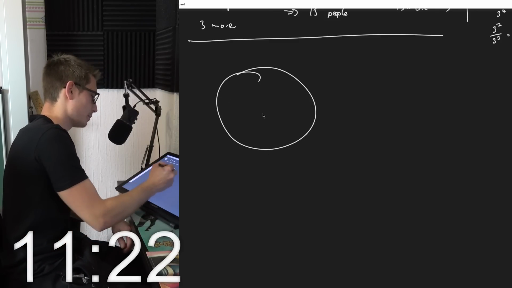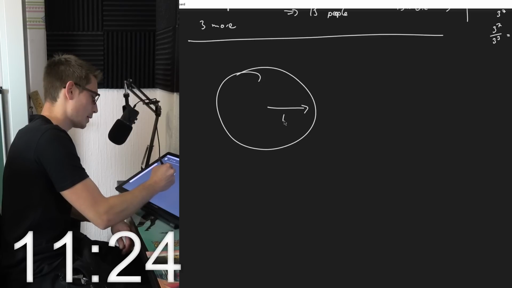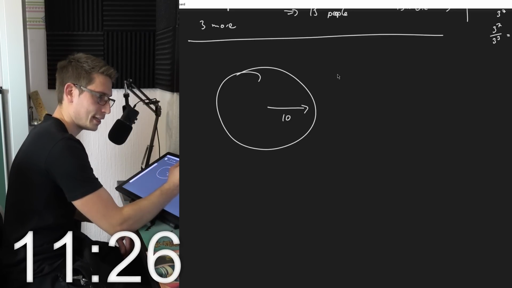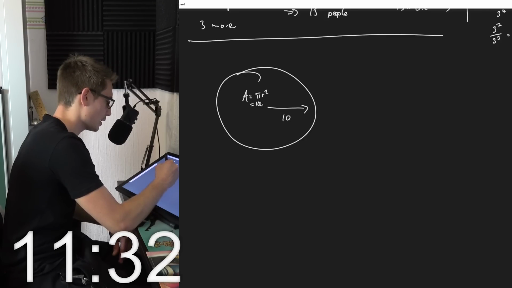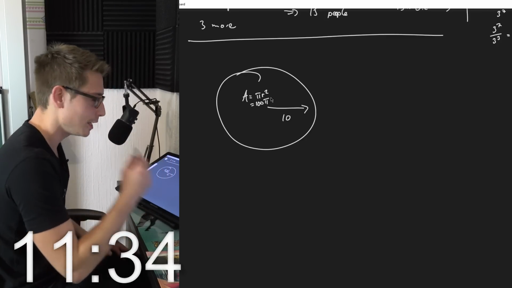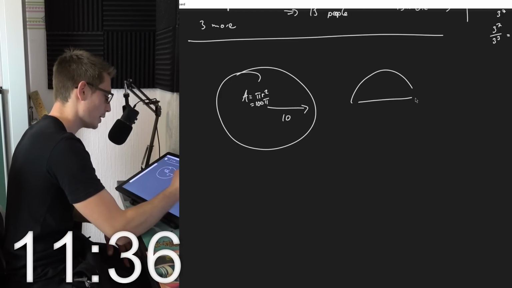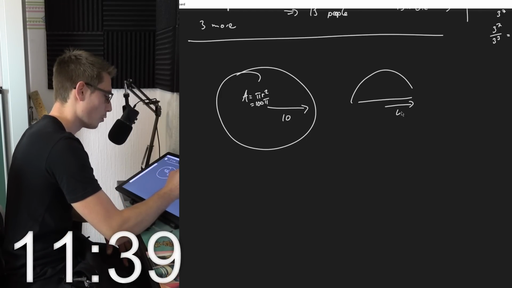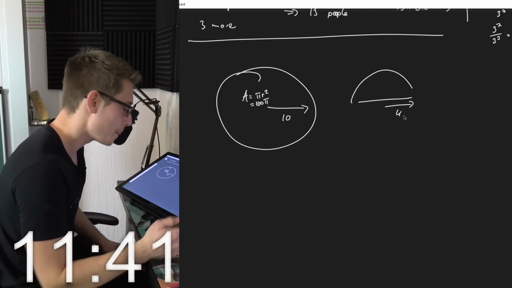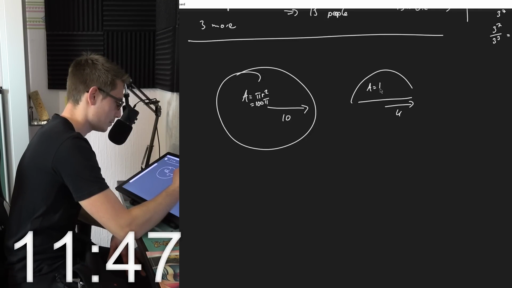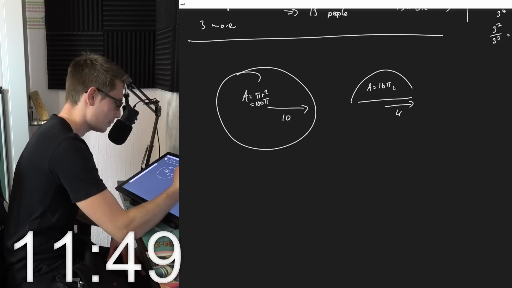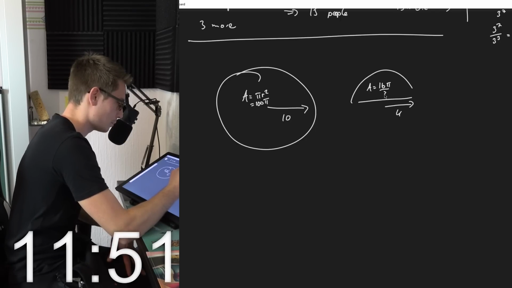So we got 10. We are taking a look at the area. So the area is pi r squared, which is 100 pi. And we now got this boy right here with a radius of 4 because the diameter is 8, meaning the area of this guy is 16 pi over 2.